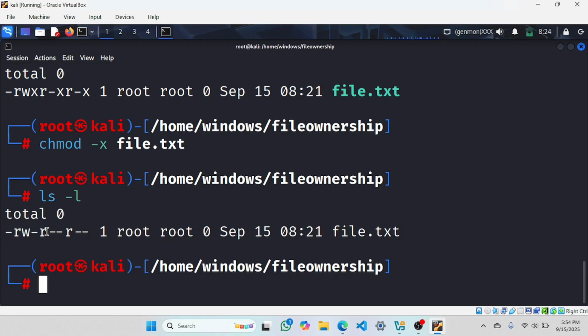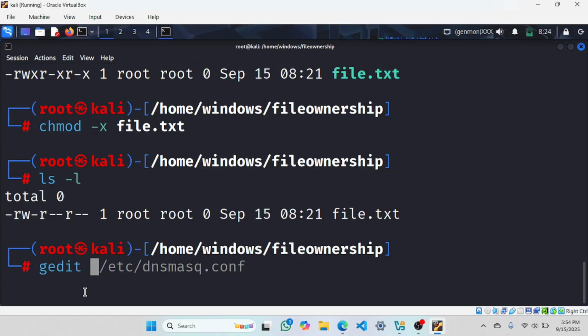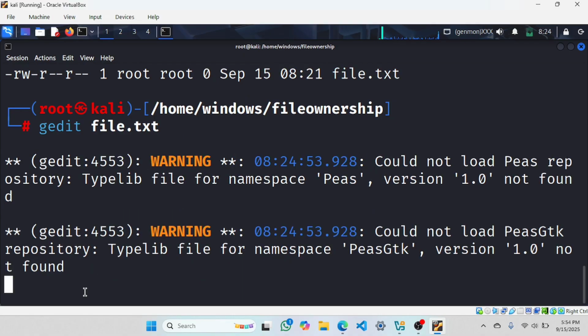Don't worry about how to give permissions to others and group. We will see them. No worries. First, we are talking about user only. So let's see, I will write some content inside this. What was the file? file.txt. Let me open it with gedit. gedit file.txt.